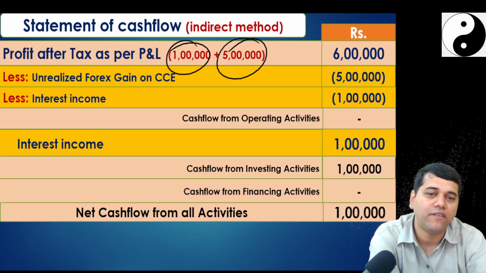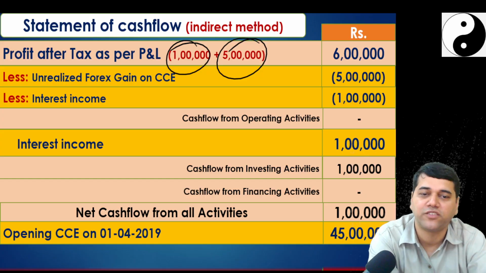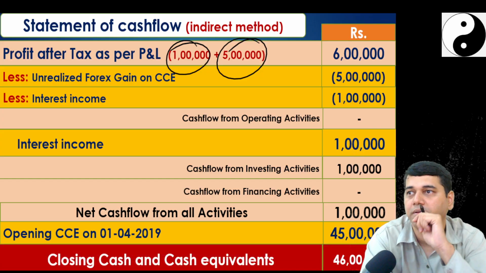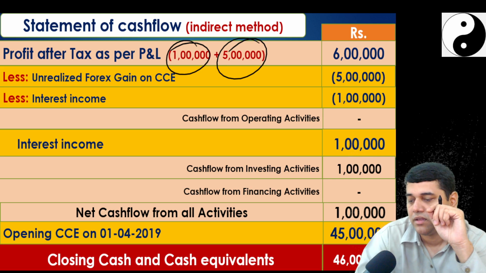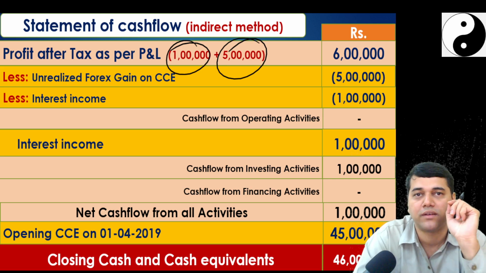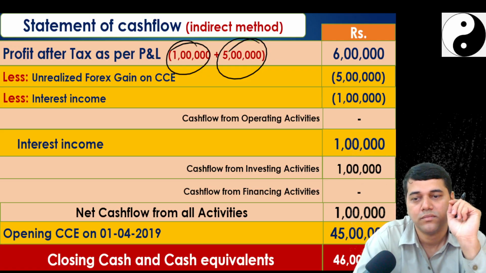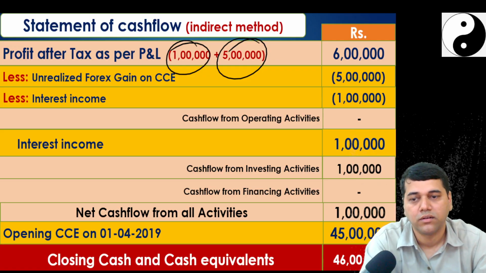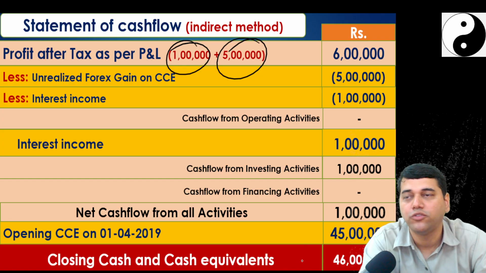Okay, next, from all activities, opening cash is 45, closing is 46. But the problem is, your closing cash is 51. So here, cash and cash equivalent, you will show only this.